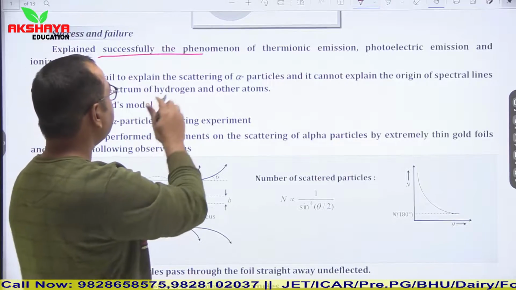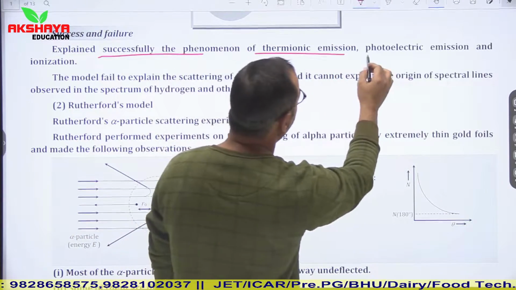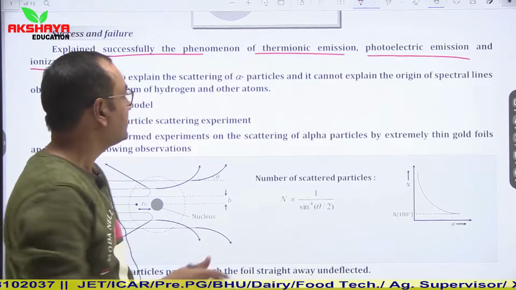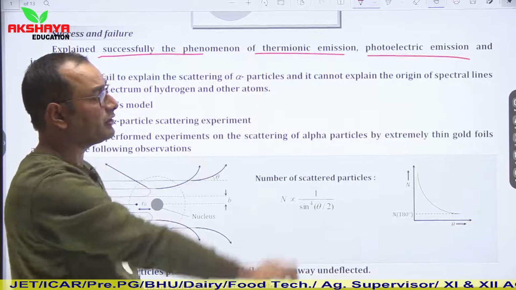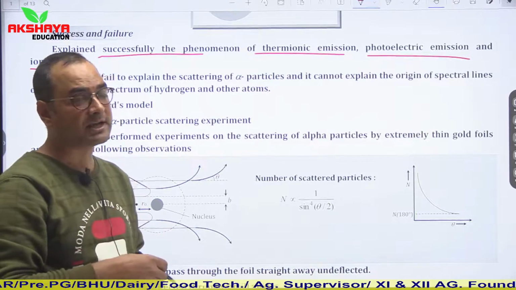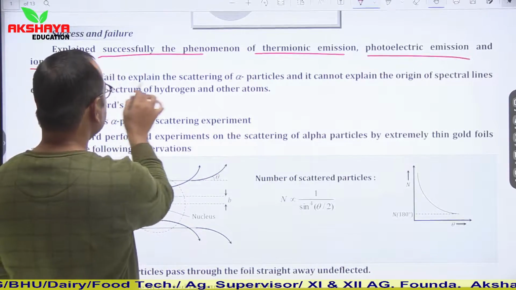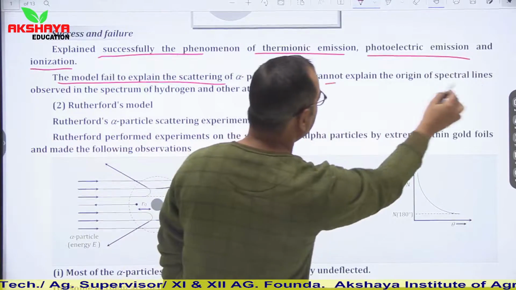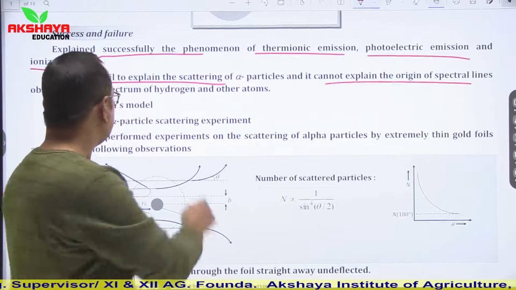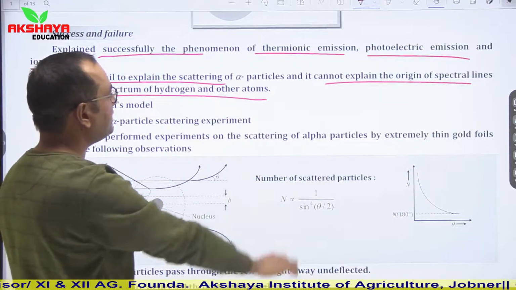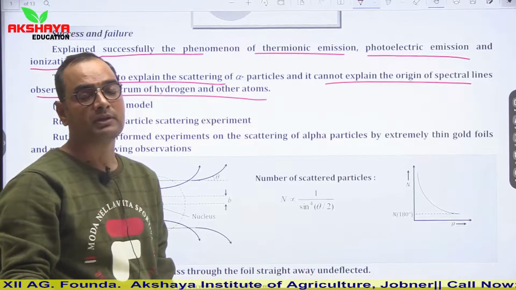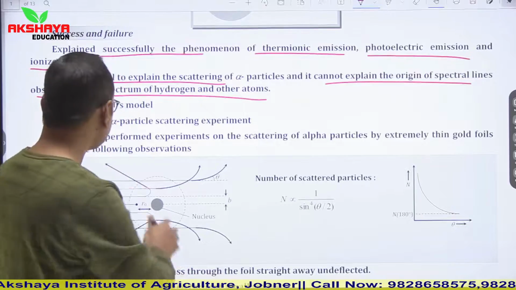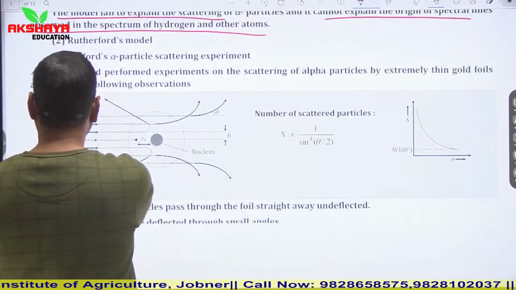Here Thomson successfully explained the phenomena of thermionic emission, photoelectric emission and ionization. So based on Thomson's model, thermionic emission, photoelectric emission and ionization phenomena can be explained easily, but this model failed to explain the scattering of alpha particles and it cannot explain the origin of spectral lines observed in the spectrum of hydrogen and other atoms. So in brief we can say that it was not able to explain the spectrum of the hydrogen atom. Then Rutherford came into the picture.